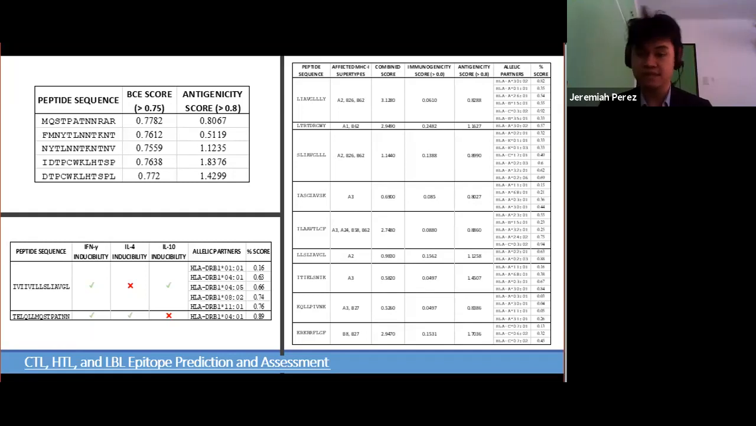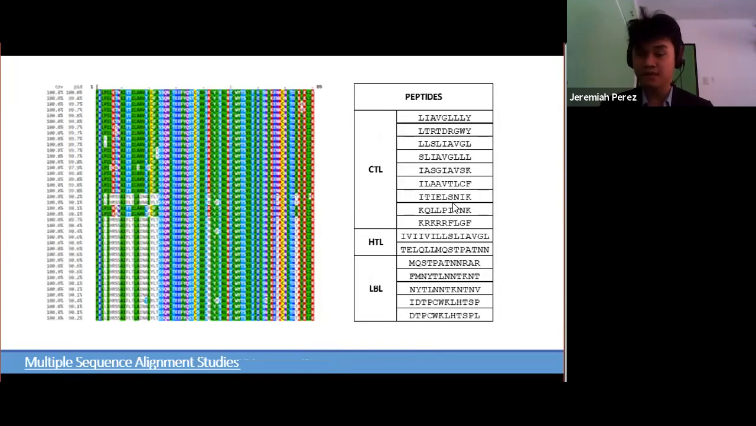Cytokine inducibility is also a major consideration for choosing possible HTL epitopes, since some cytokines aid in modulating adaptive immune response. For this case, I chose the IFN gamma, IL-4, and IL-10. Next up is our studies for the MSA, which is used to determine the extent of evolution of the RSV F protein, and consequently the possibility of using these epitopes derived from S2 strain against other variants of RSV.